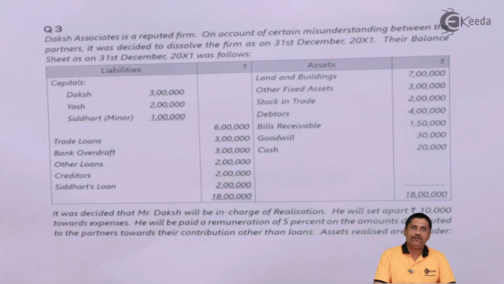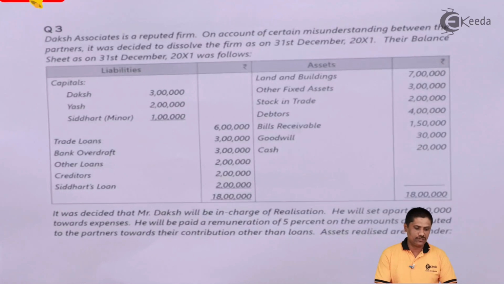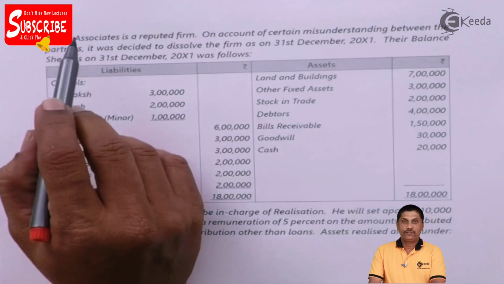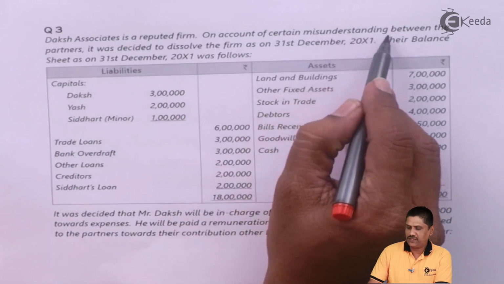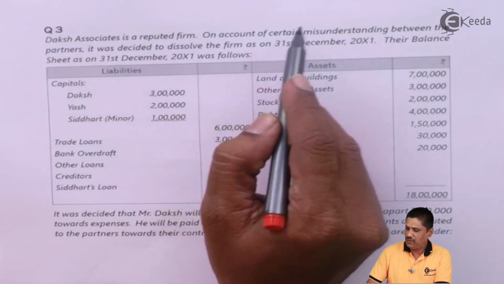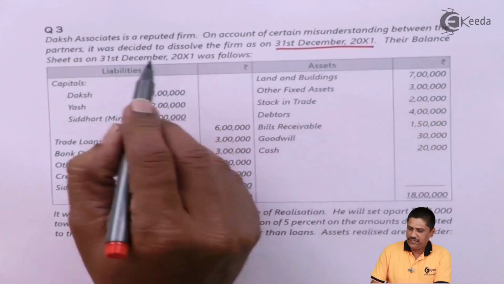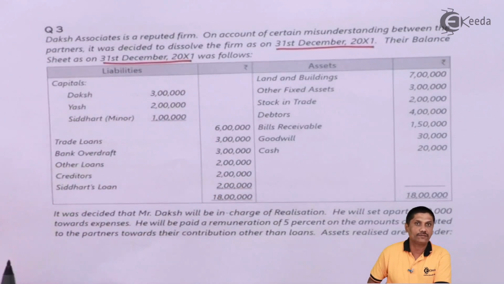Students, now we are doing question number 3 on piecemeal distribution of cash. The question is displayed on your screen. Let's read the question. Daksha Associate is a reputed firm. On account of certain misunderstanding between the partners, it was decided to dissolve the firm on 31st December 20X1. Their balance sheet on 31st December X1 was as follows. So the balance sheet is also provided on that date.